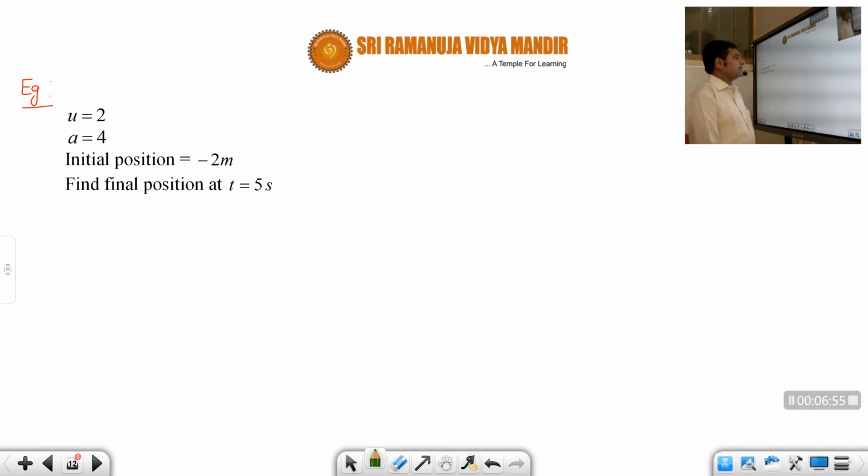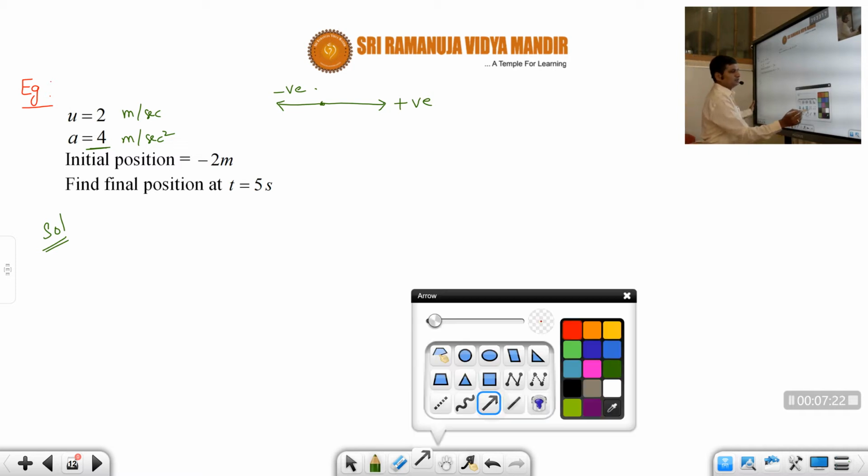Suppose a body has an initial velocity of 2 meters per second and acceleration is 4 meter per second square. First of all, verify whether acceleration is constant or not. Yes, it is constant. Then let us take the sign convention: right side is positive, left side is negative. Very, very important, students. Now they told us that the initial position is at -2 meters.